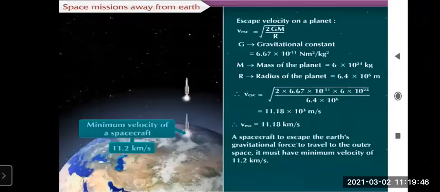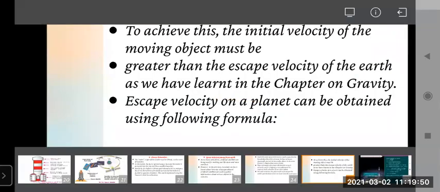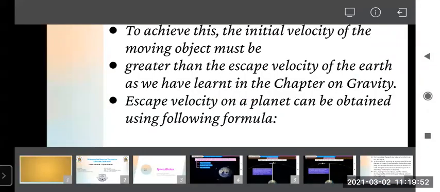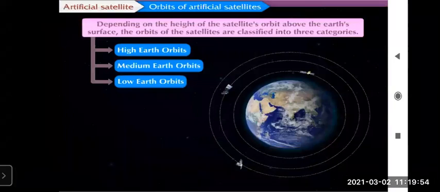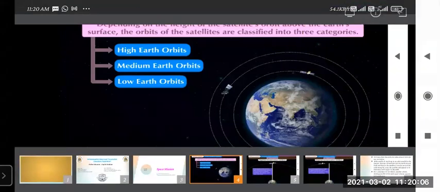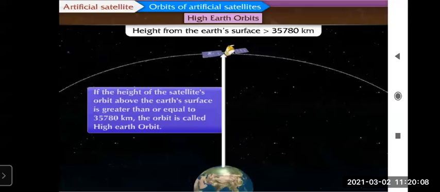So here we have completed today's session. Once again, I will revise the things we have seen today. Today we started with the types of orbits of artificial satellites. As we have seen, there are three types: high Earth orbit, medium Earth orbit, and low Earth orbit, that is HEO, MEO, and LEO. Then we saw the definitions. I will revise in short what HEO, MEO, and LEO are.